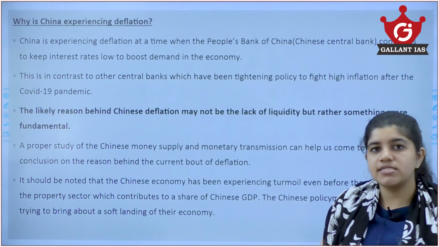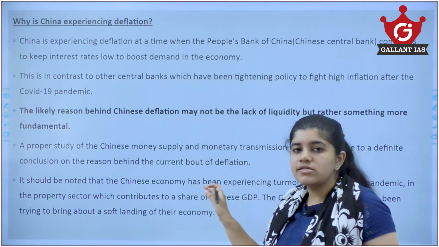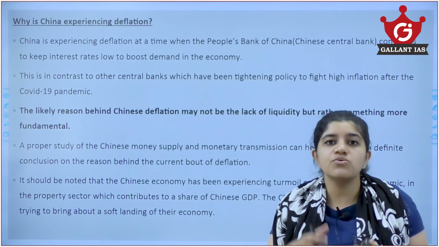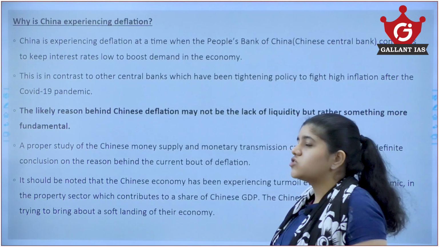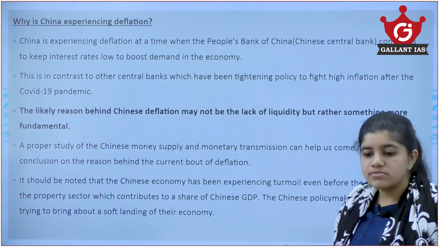So the author states that they need to study the Chinese money supply more effectively so that they can find the root cause of why there is deflation in the Chinese economy. So that is the first article.